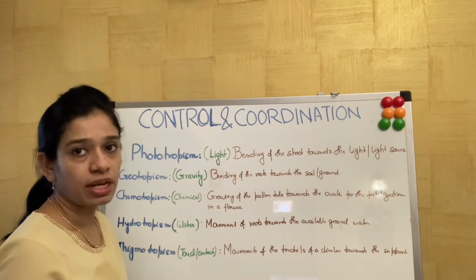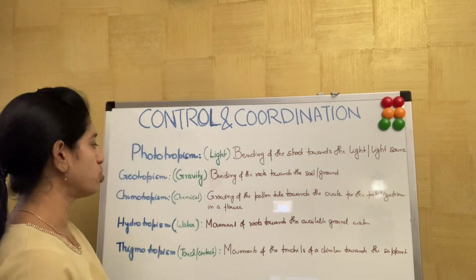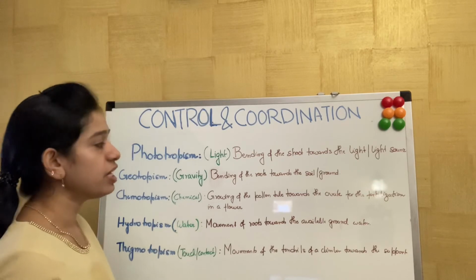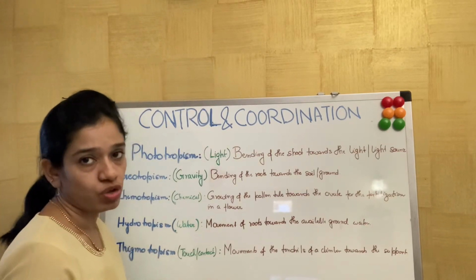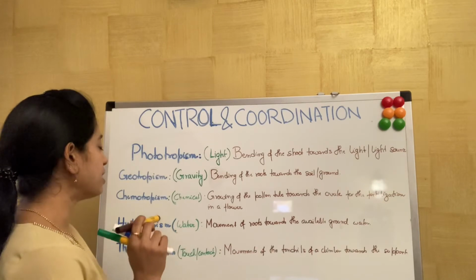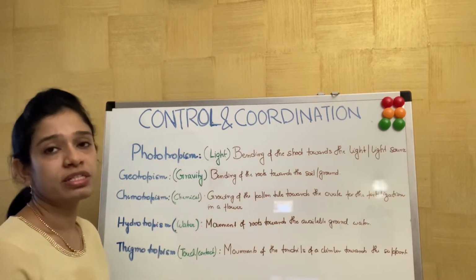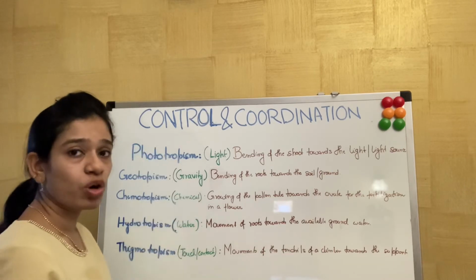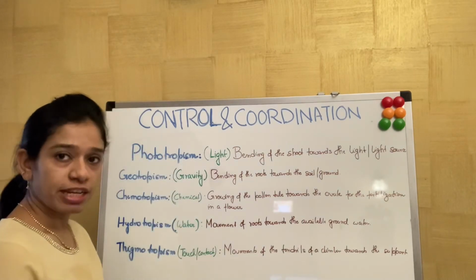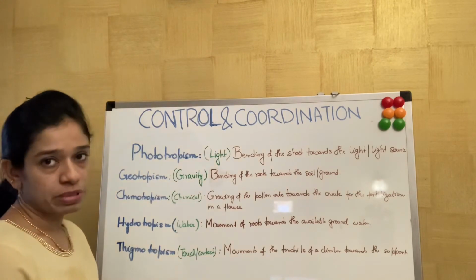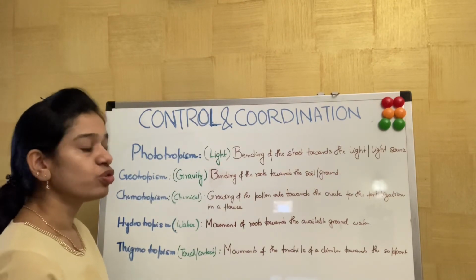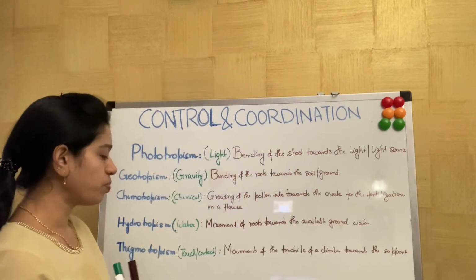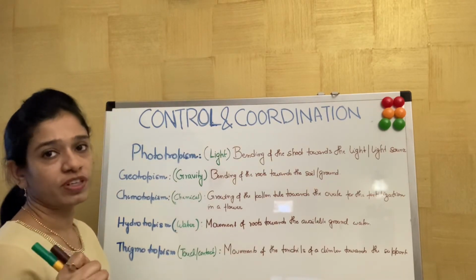It can be towards sunlight also or any other light source also. Next is geotropism, that is the stimulus towards gravity, bending of the roots towards the soil or the ground. Next, third is chemotropism, or the stimulus due to the presence of chemical, that is growing of the pollen tube towards the ovule for fertilization in a flower. Next is hydrotropism, or water, movement of the roots towards the available groundwater. And finally is thigmotropism, that is due to the stimulus of touch or contact.